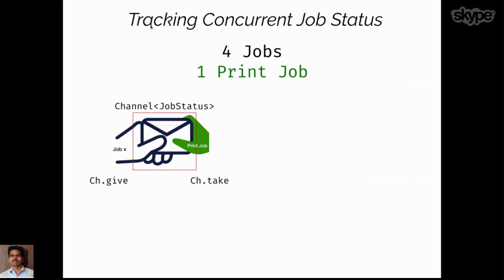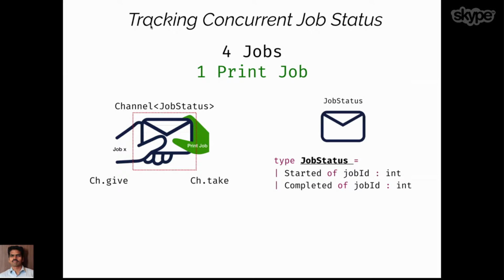The job that is going to give its status comes to the channel and hands over the value, and it is a synchronous communication. The consumer also has to be at the channel to receive the value. For this example, we are going to use something called job status, which communicates the started and completed state of the job ID.